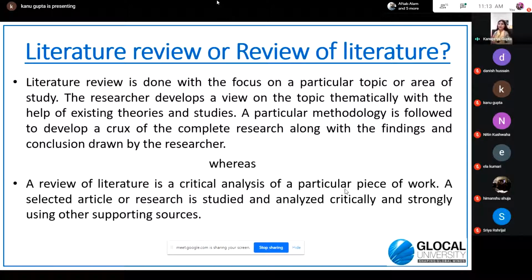Like if there is some theory and you are suggesting some counter theory to it, then you may use other resources also, showing that whatever I am saying is also backed by these different researchers. Therefore, I am opposing this theory suggested by this particular author. I hope I'm clear to everybody.